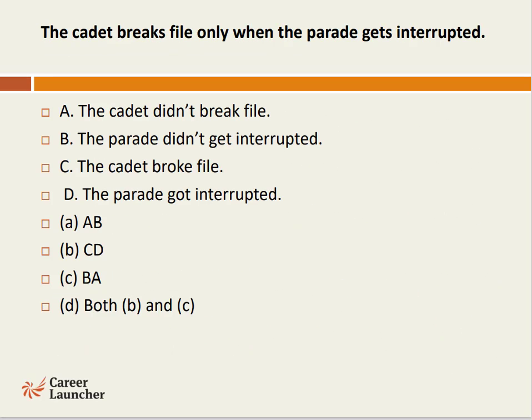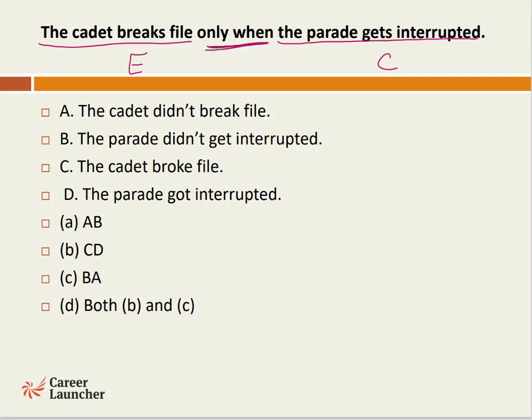The cadet breaks file only when the parade gets interrupted. So the cause here is the parade getting interrupted, and the effect is the cadet breaks file. And we are talking about the logical connective of only when.